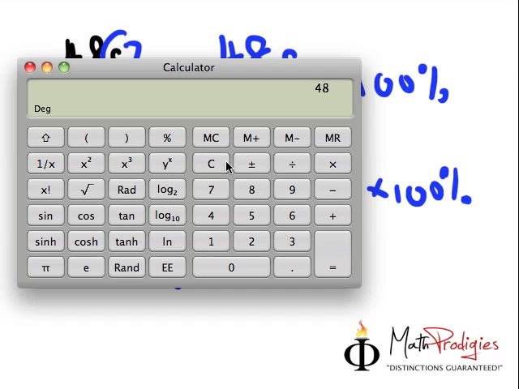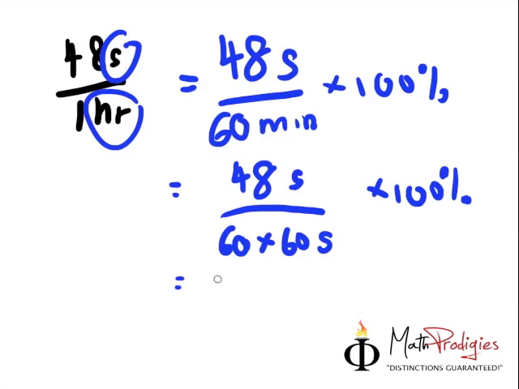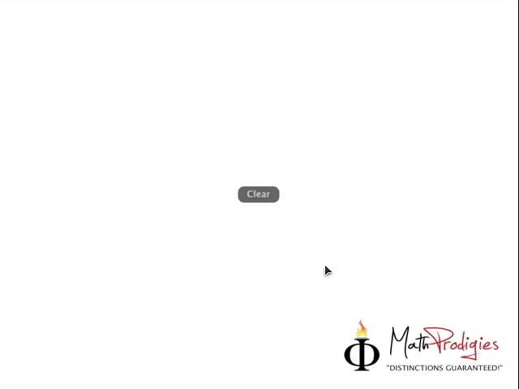So 48 seconds, divided by 60 times 60, which is 3600. 48 divided by 3600 will give me 0.013333. We just times 100 and we get 1.333. Leave it to 2 decimal places, you get 1.33%. Very good. Those were all the answers for question number 1. If you got all of them right, very proud of you.